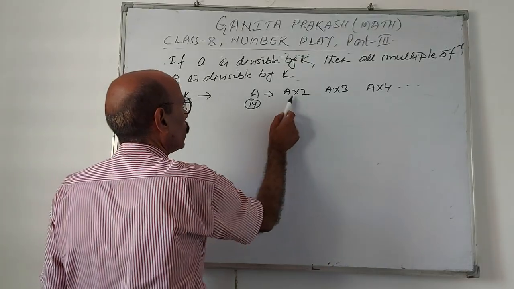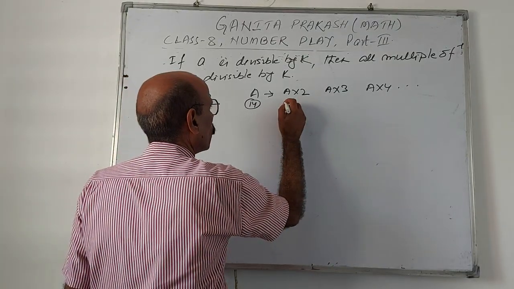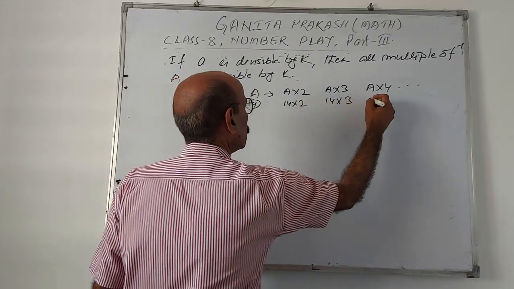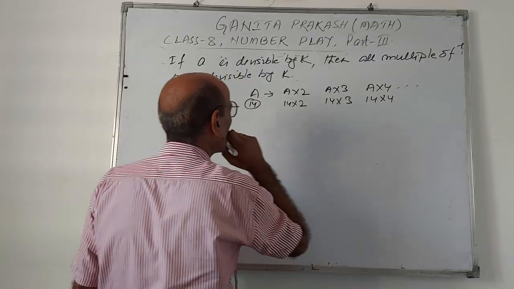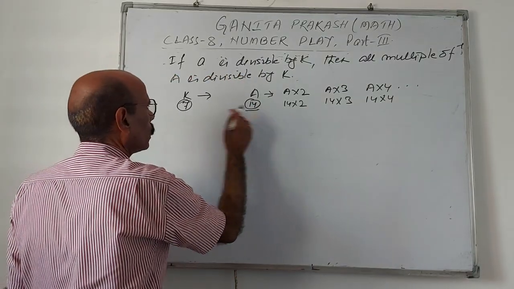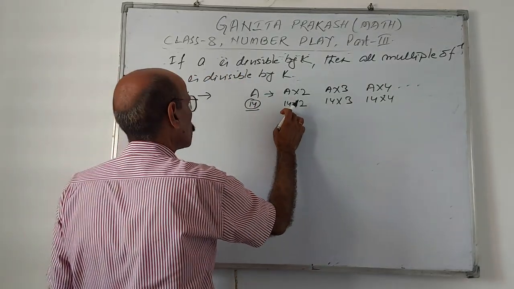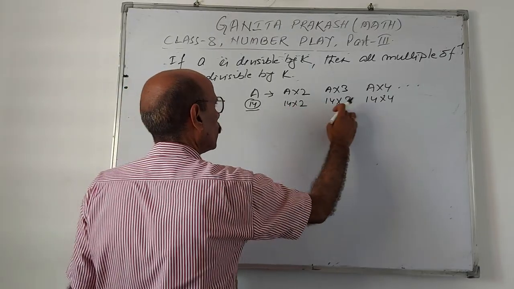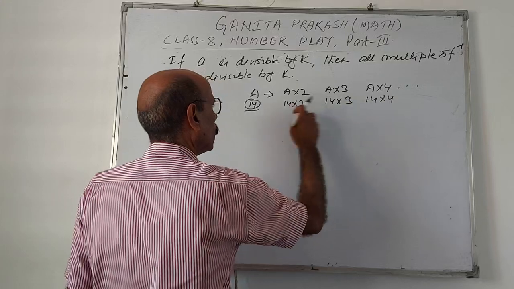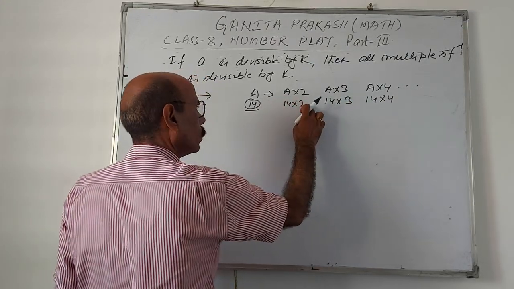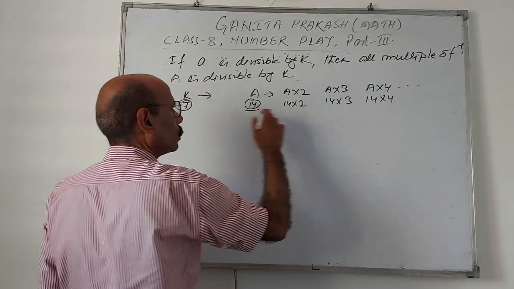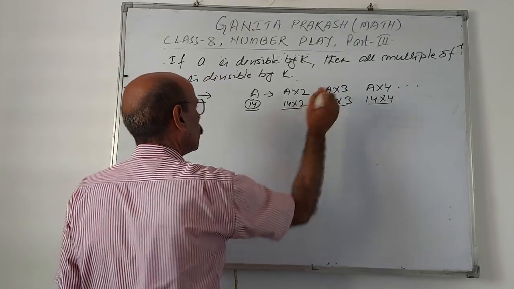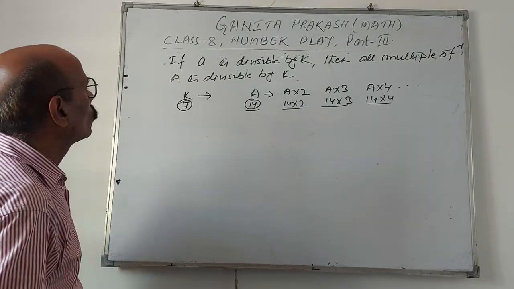If it is 14, this will be 14 into 2, 14 into 3, 14 into 4. These numbers are all divisible by 7. If you divide by 7, it will cut. So this statement is true.